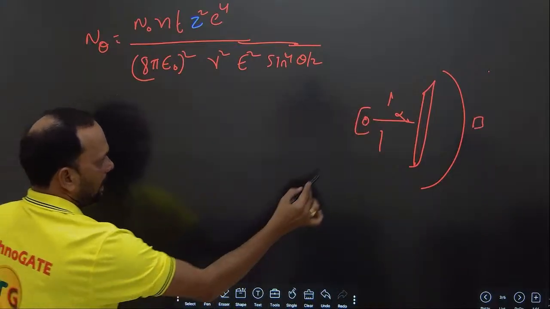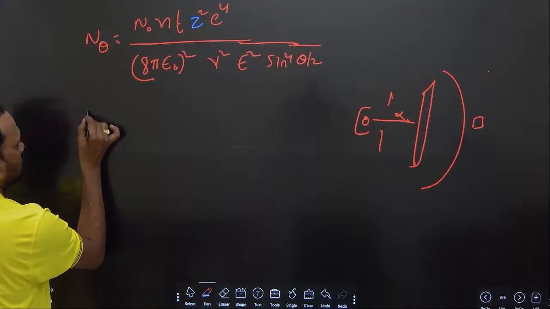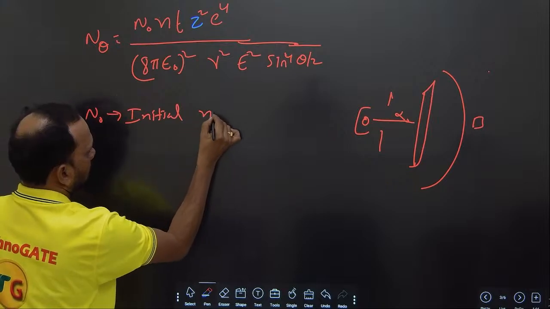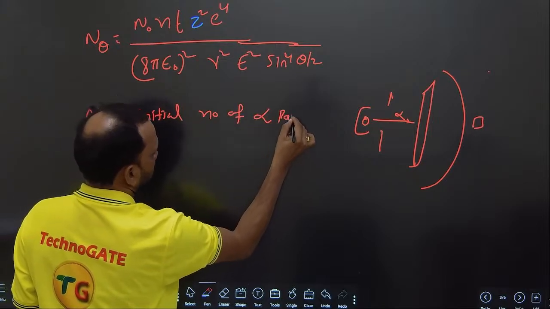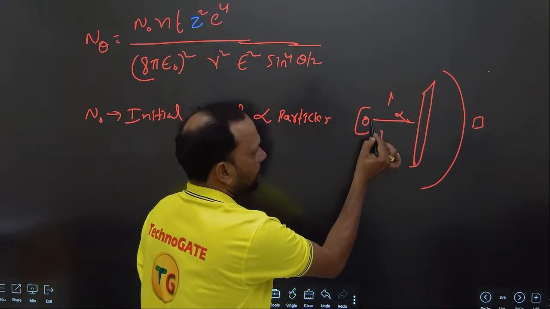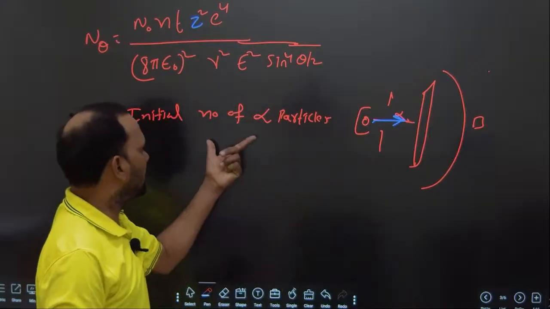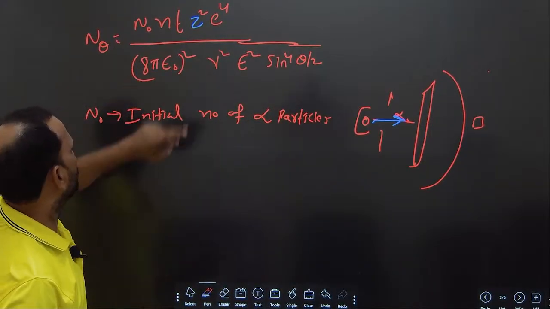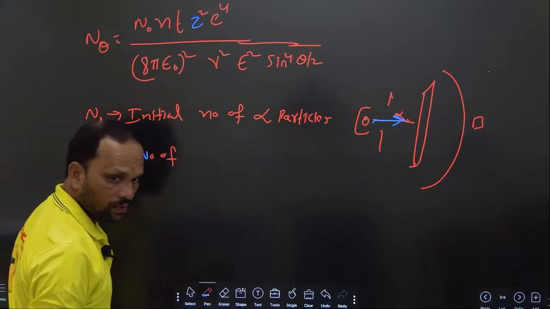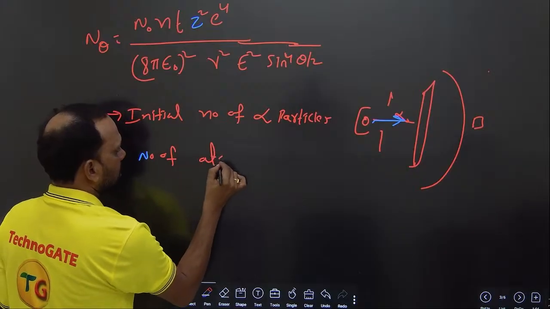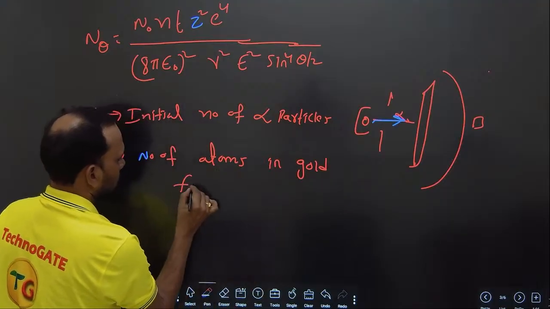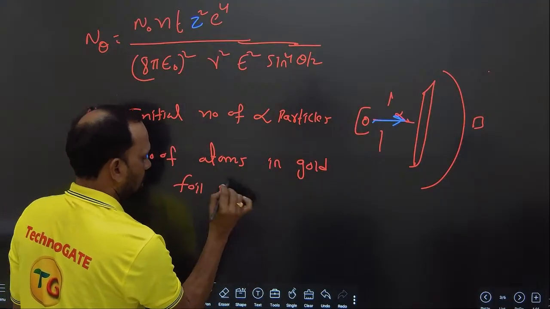N naught is the initial number of alpha particles, whatever alpha particles come from the polonium. Now n is the number of gold atoms in the gold foil in a small volume.